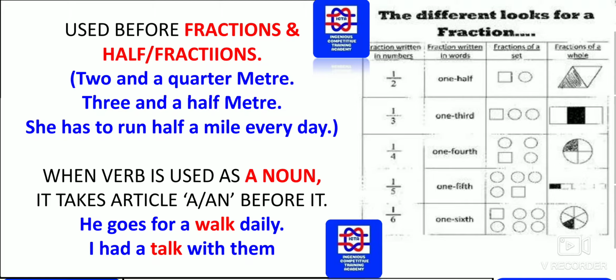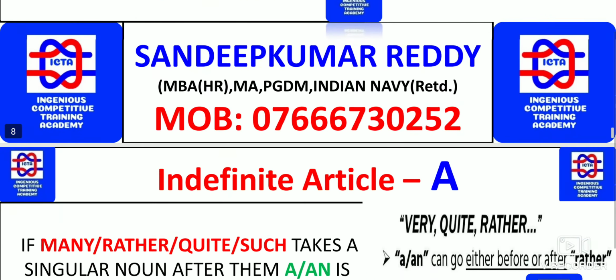When a verb is used as a noun, it takes the article "a" or "an" before it. So please remember that when a verb is used as a noun, it takes the article "a" or "an" before it. He goes for a walk daily. I had a talk with them. So these are a few situations. What you have to remember is: he goes for a walk daily. In these sentences, the verb is used as a noun. Walk and talk are used as nouns, where the article "a" can be used before them.